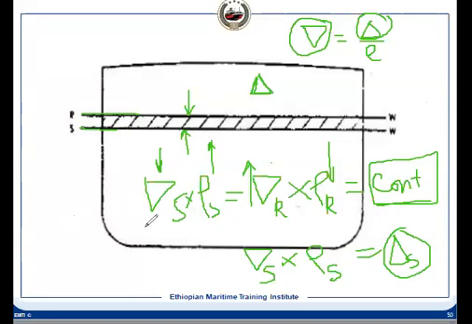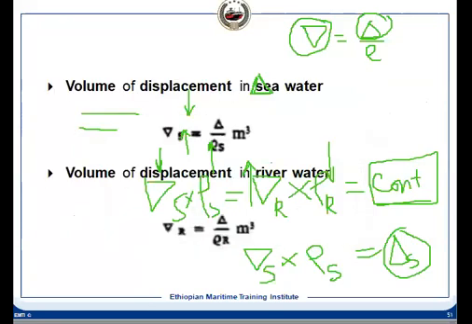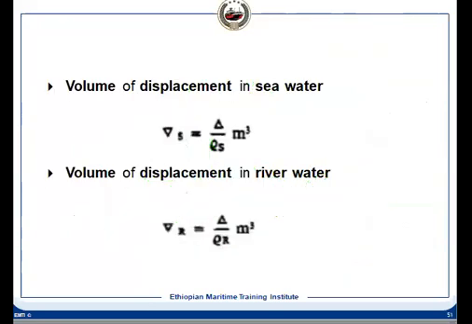That is the way it happens. If you see this equation, it is the same equation that I had written: inverse delta S multiplied by rho S, and delta is constant, because we are considering there is no change in displacement.